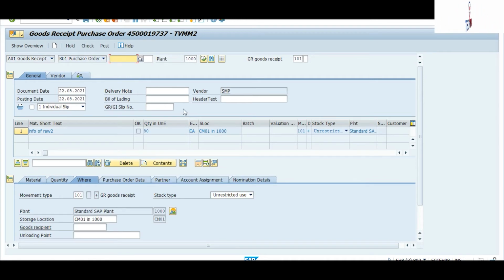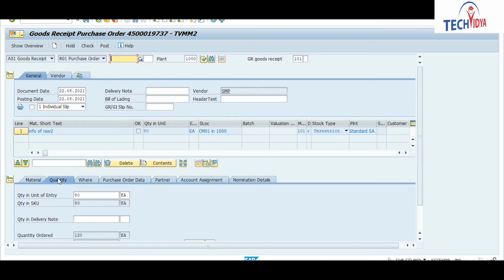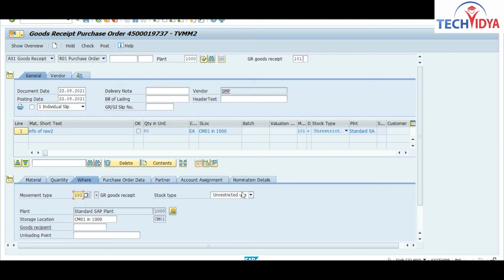Now you can see that with the same PO, it shows 80 quantity. Go to the quantity tab; it shows the ordered quantity is 120, and because you have received 40, the left out quantity is now 80. Out of that 80, I will enter 40 quantity with my stock type quality inspection.